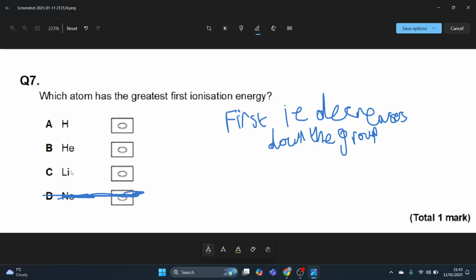Now lithium, hydrogen, helium. Helium is one higher than lithium, so it's not going to be lithium.